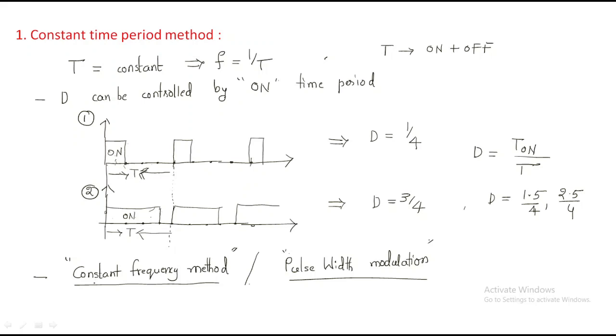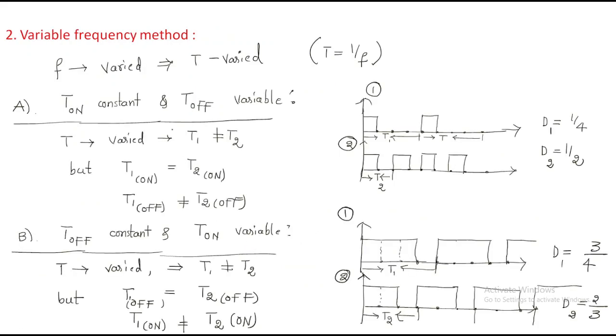We have another name, constant frequency method, because frequency is inversely proportional to time period. So that's why constant frequency method, or another name is the pulse width modulation method. Next method is variable frequency method. Variable frequency method means time period is varied. So here by varying the frequency, time period also varied. So every time time period is varied.